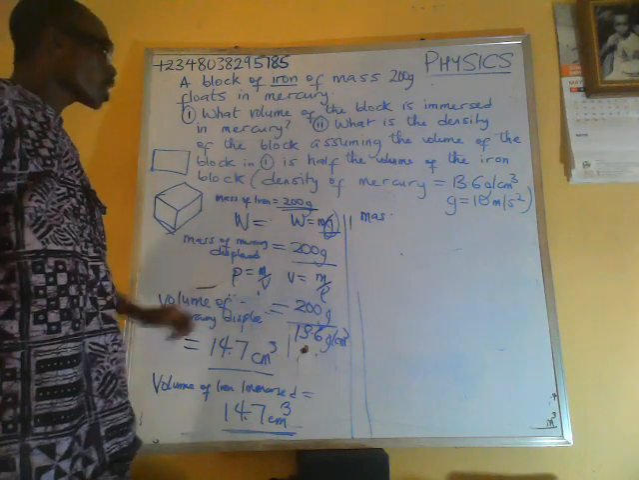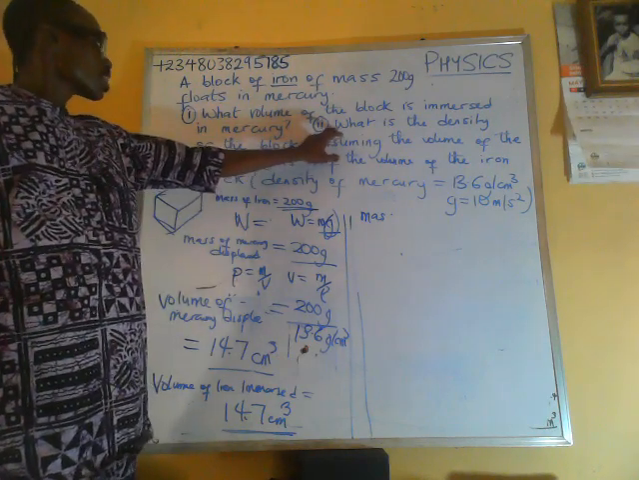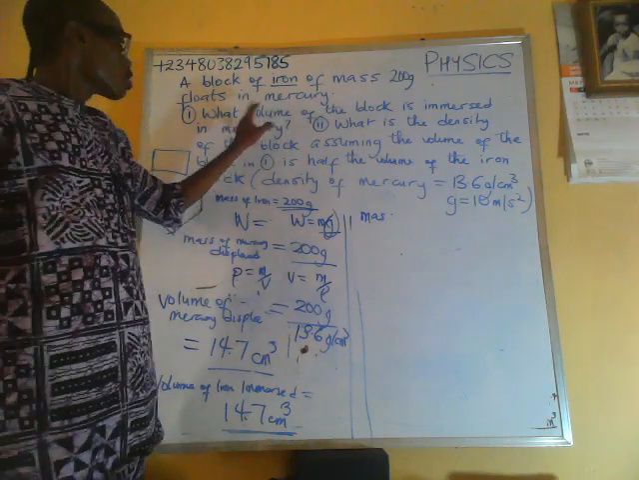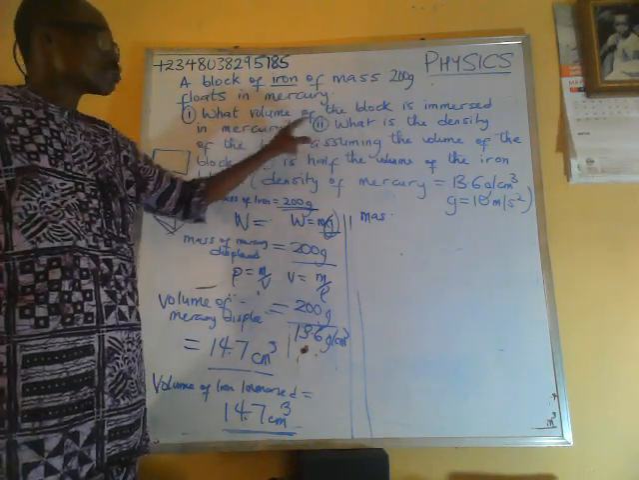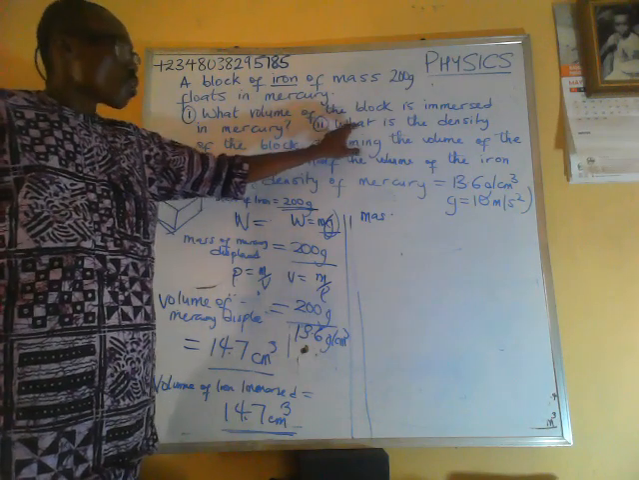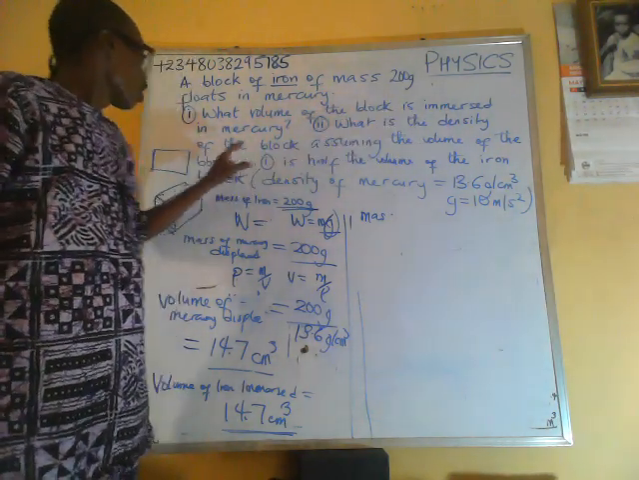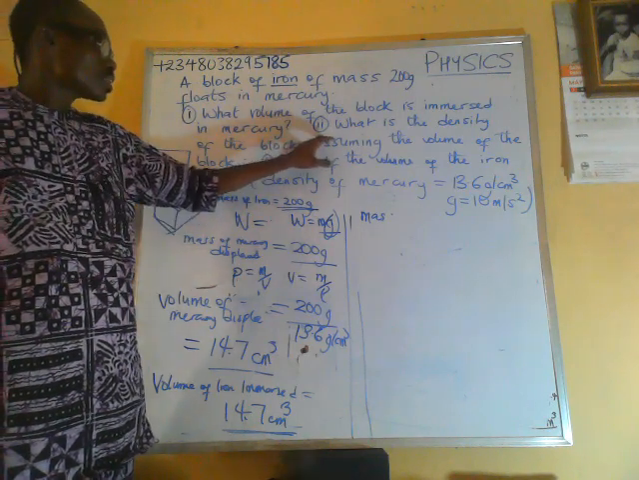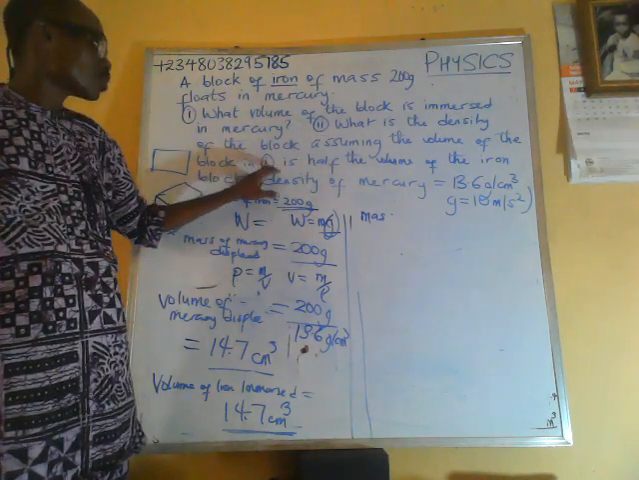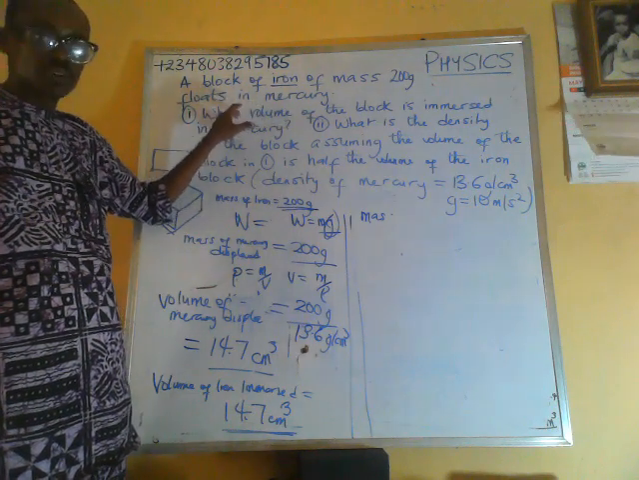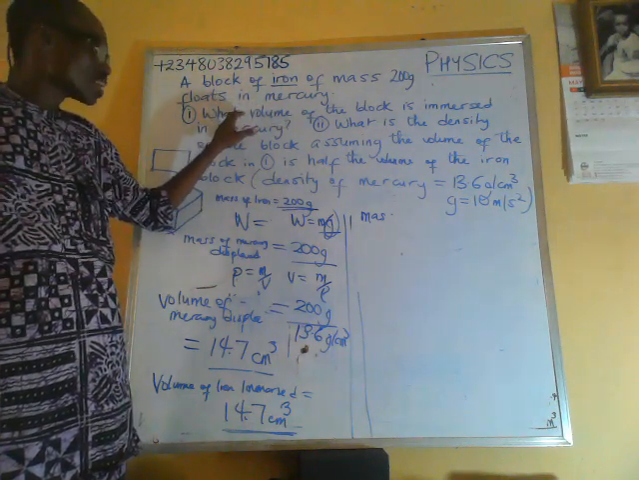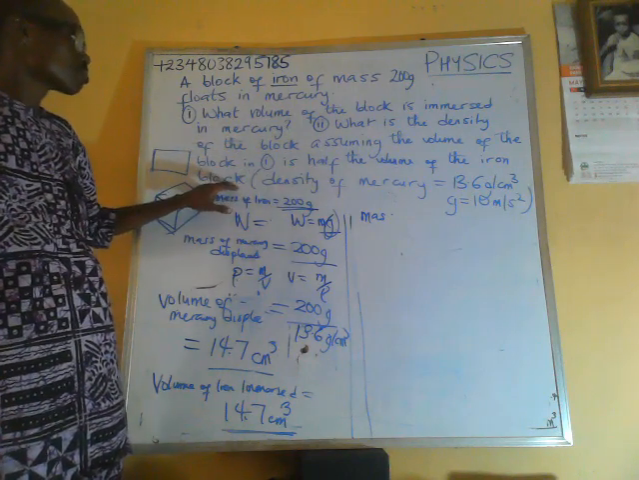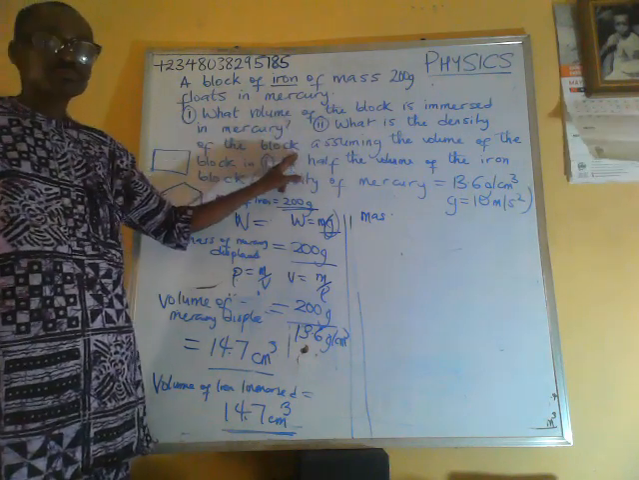Okay. So now the second part of the question. We've solved the first part, which was what volume of the block is immersed in mercury. For the second part, it says, what is the density of the block, assuming the volume of the block in one, which we just calculated, is half the volume of the iron block? What is the density of the block?